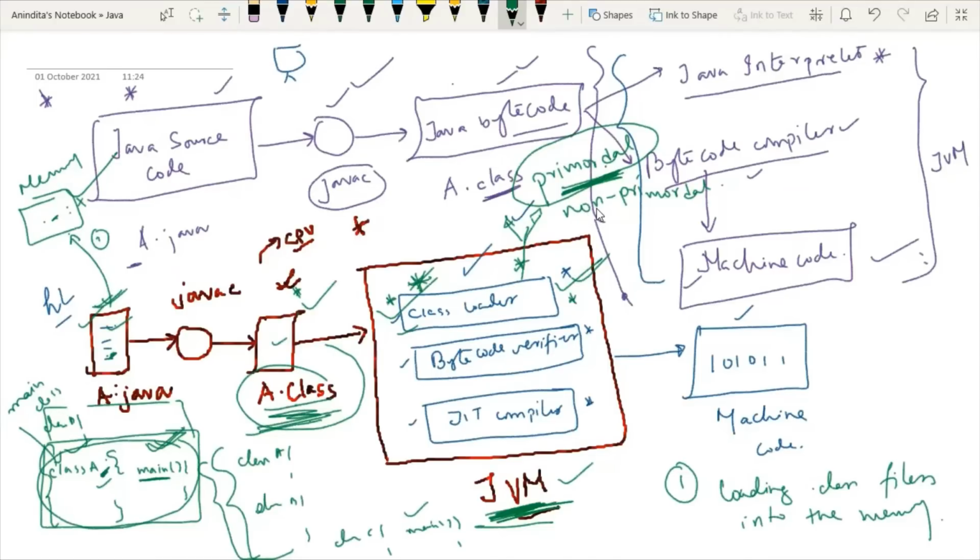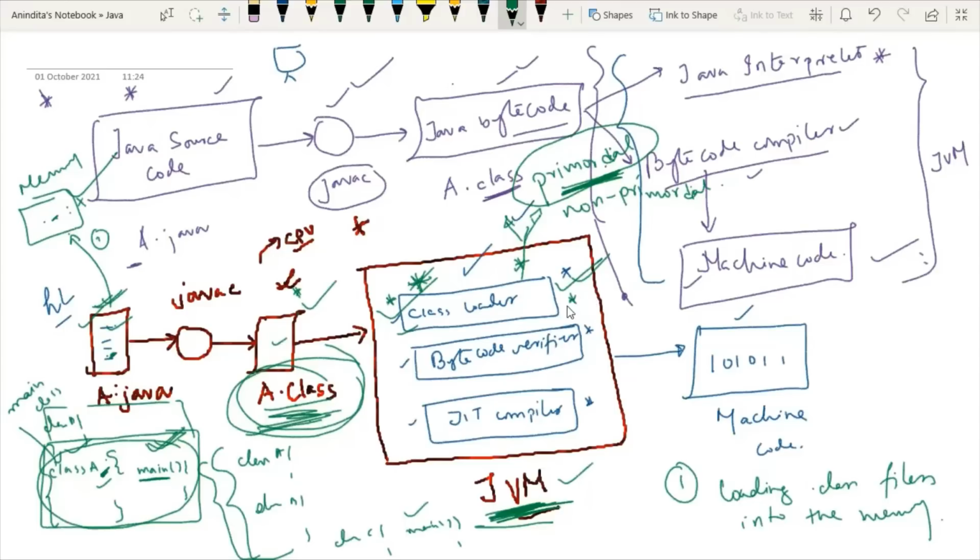And the non-primordial class loader is a user-defined class loader which can be loaded in order to customize the class loading process. Means whatever dot class file you are loading into the JVM, it can be customized.